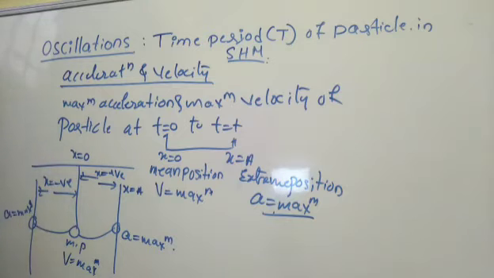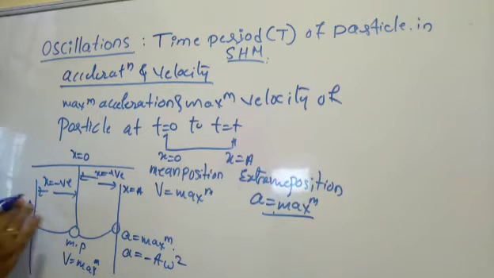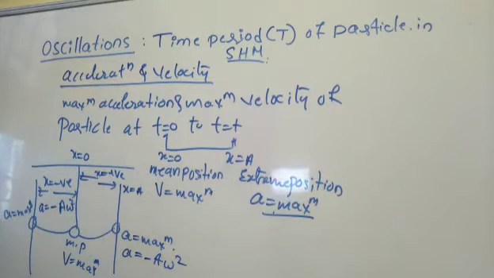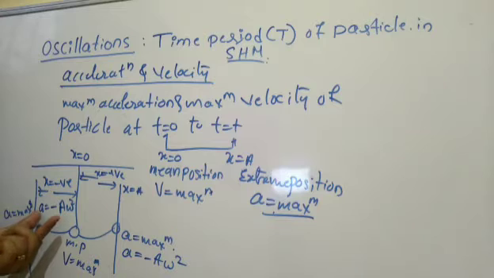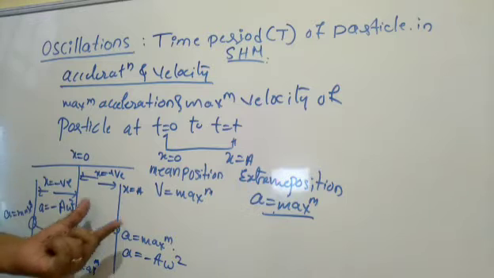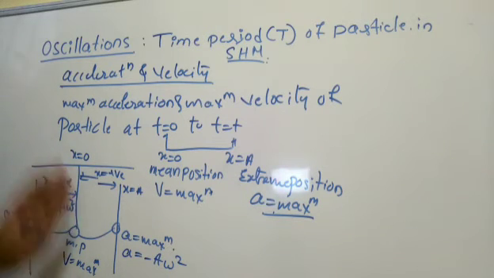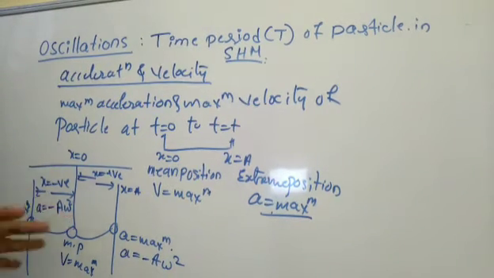This part we have understood. What we have got here is acceleration a is equal to minus a omega square. So this is the maximum acceleration. From the previous class we have understood that as we move towards the negative side, acceleration will be minus a omega square. The acceleration of a particle executing simple harmonic motion, whether in the positive direction of displacement from the mean position or the negative direction, does not depend on it.